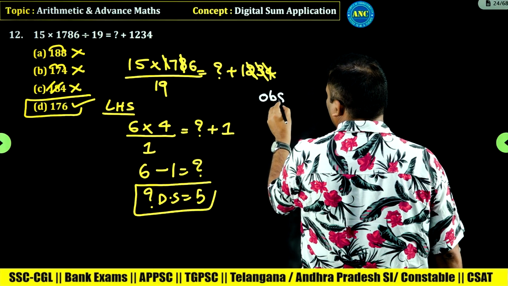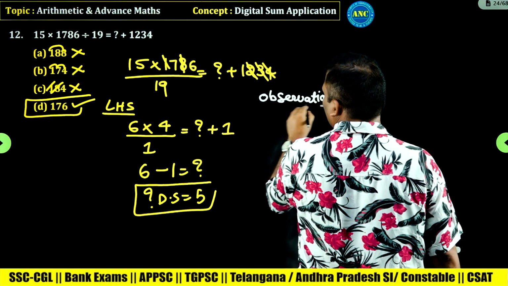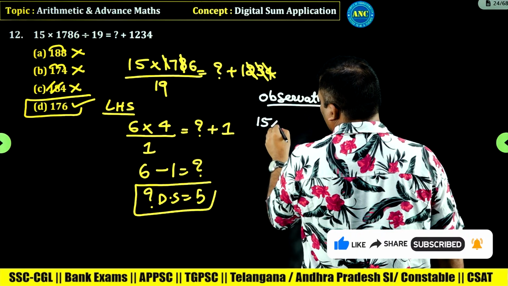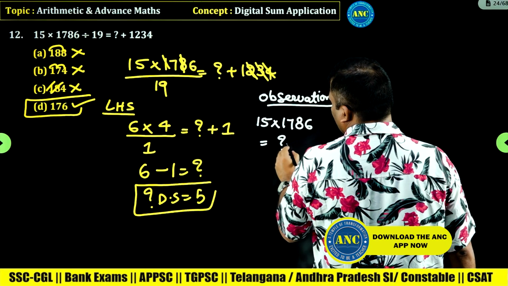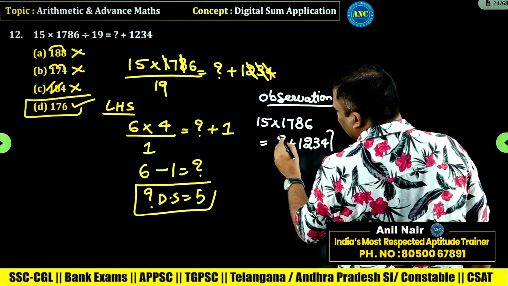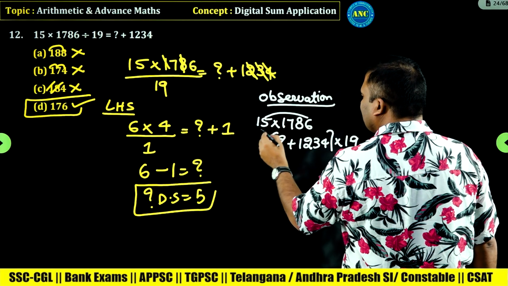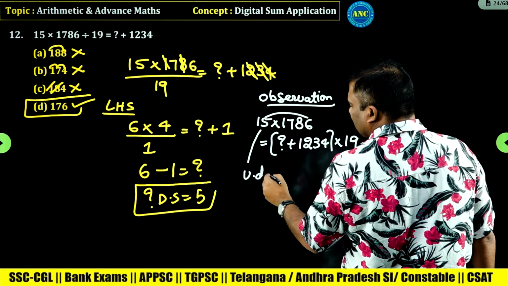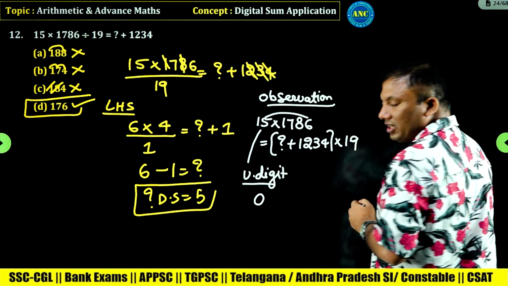Now if you observe closely, through observation we can tell the answer as D without even using the digital sum. See here, 15 into 1786 is equivalent to question mark plus 1234 into 19. 15 6s are 90, so the left hand side unit digit is 0.